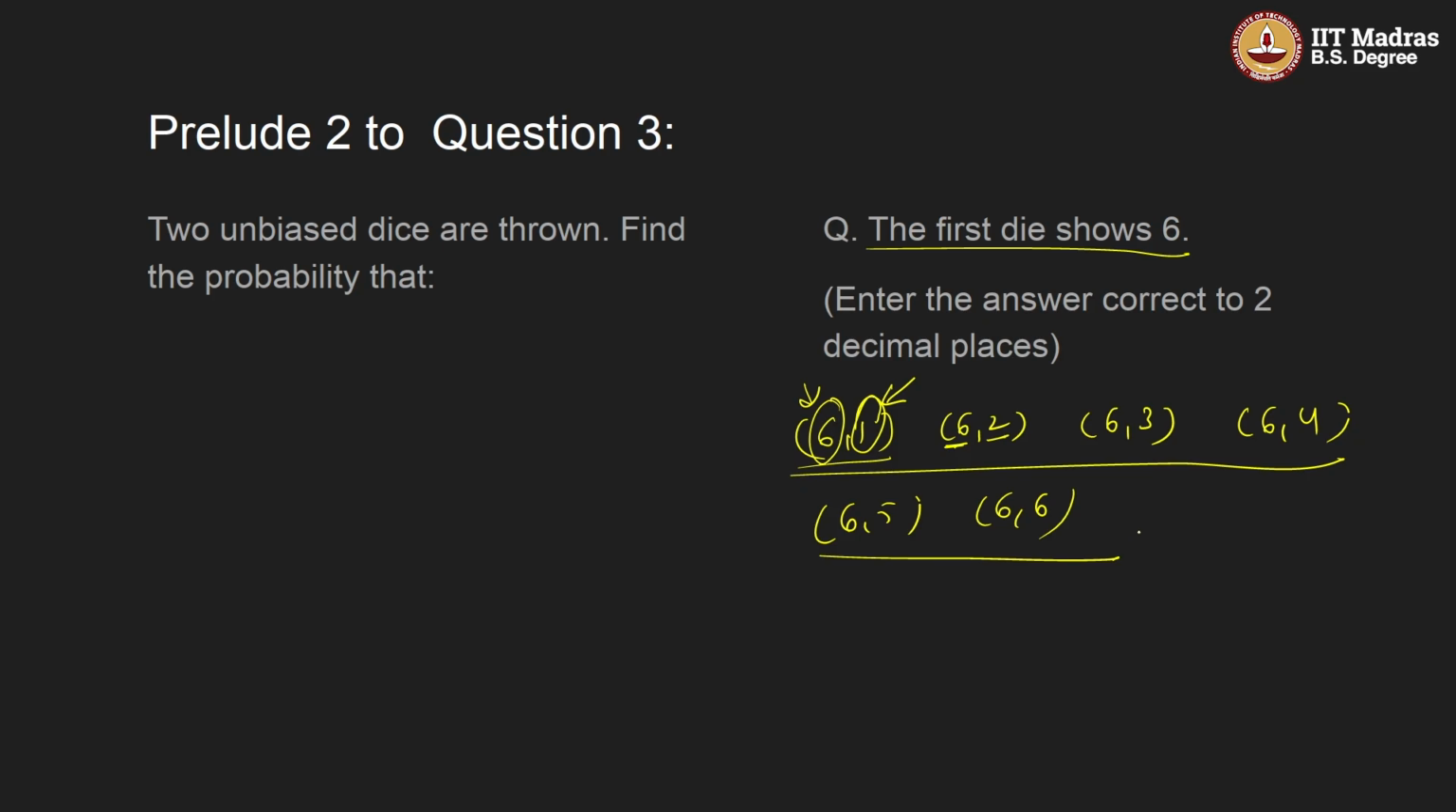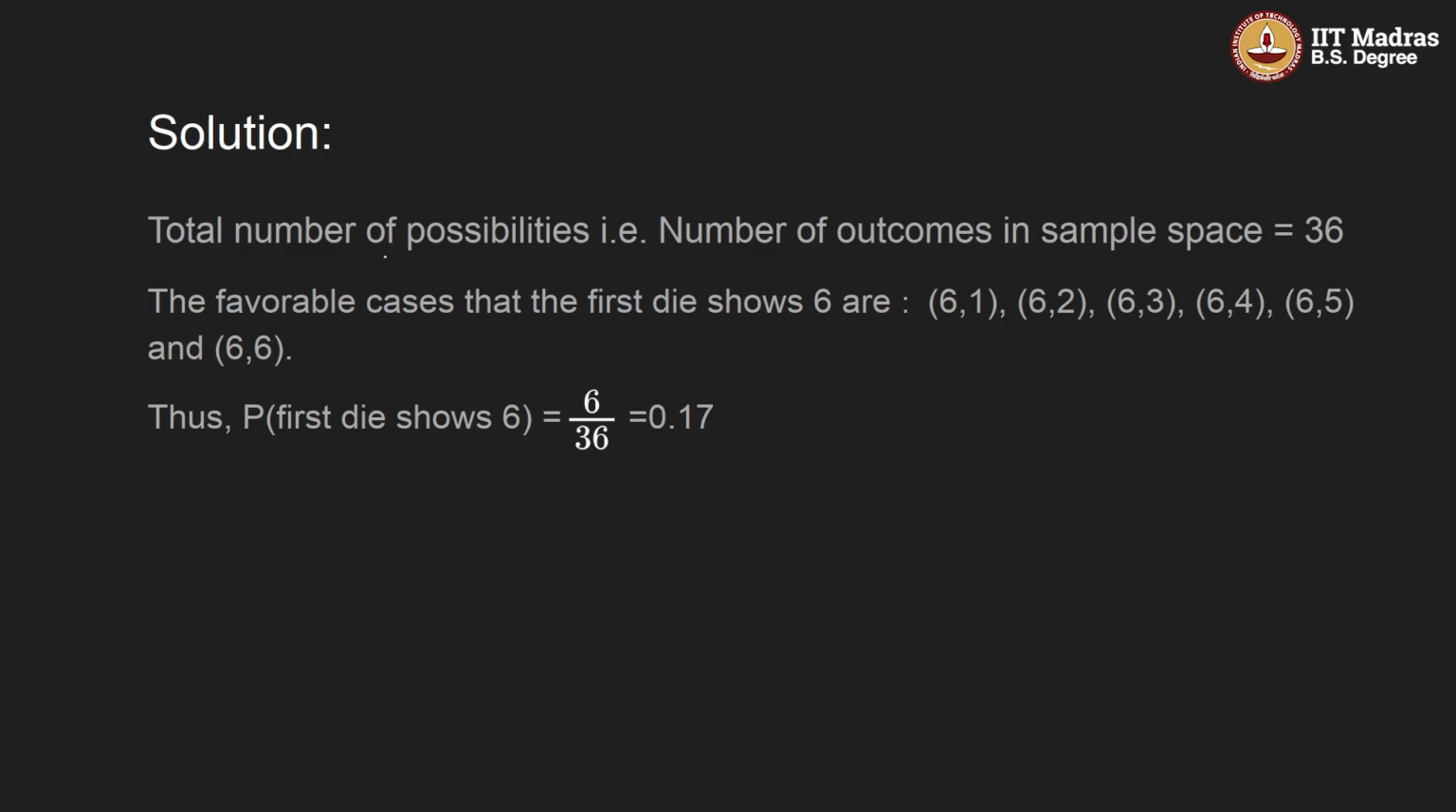So we have to find out the probability that the first die shows 6. Here we have the cases. How many cases are there? 1, 2, 3, 4, 5, and 6. And how many total cases are there? 36. So probability is favorable outcomes, that is 6, upon total number, which will be the same as 0.17. Let's look into the solution. Here we have the total number of possibilities, that is the number of outcomes in the sample space, is 36, and favorable cases are these cases. So probability will be the favorable cases divided by the total number of cases, which is 0.17 as the answer.